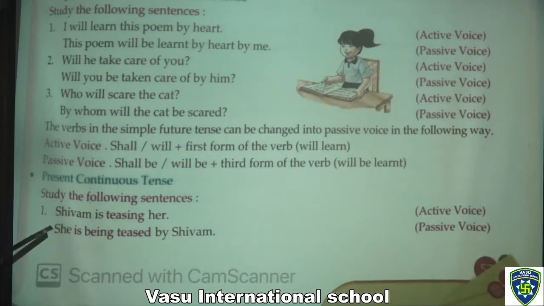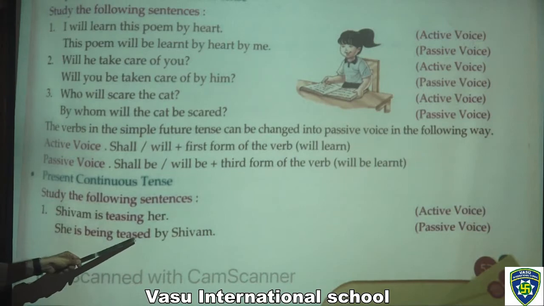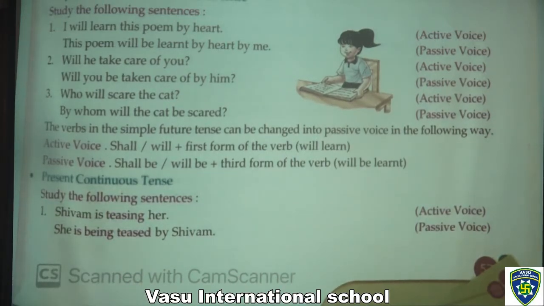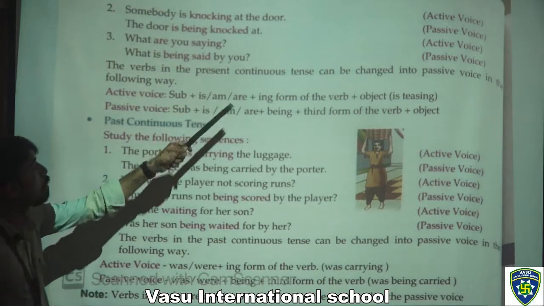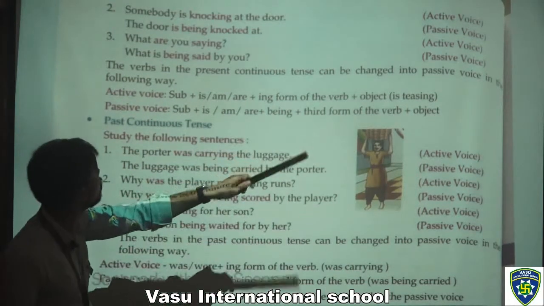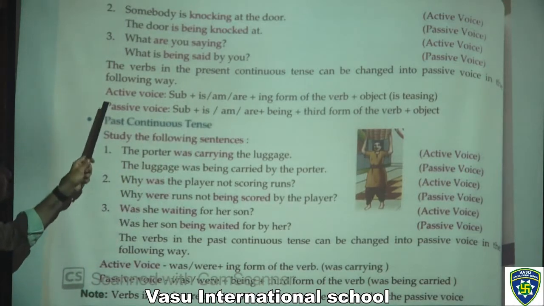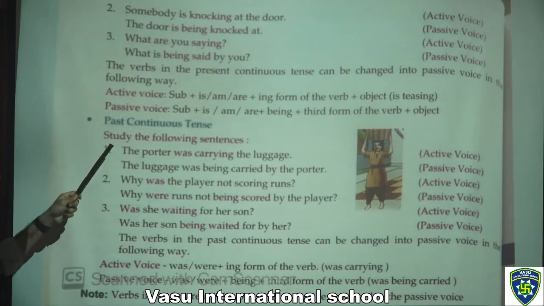Now in the present continuous tense, how can we form the sentences? Study the following sentence. The first one: Shivam is teasing her. That is active voice. She is being teased by Shivam. That is passive voice. Moving to the next page. So the verbs in the present continuous tense can be changed into passive voice in the following way. You have to learn these formations, all the formations of all the tenses, then you can make perfect sentences.